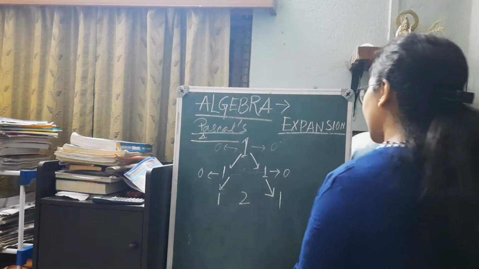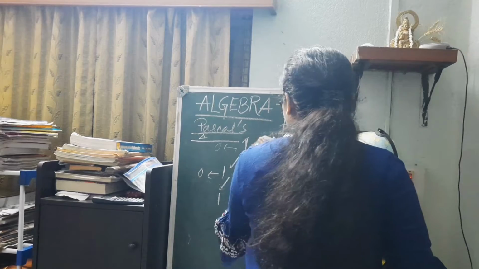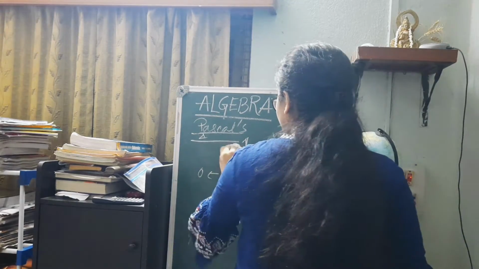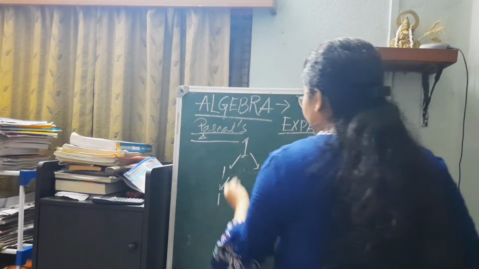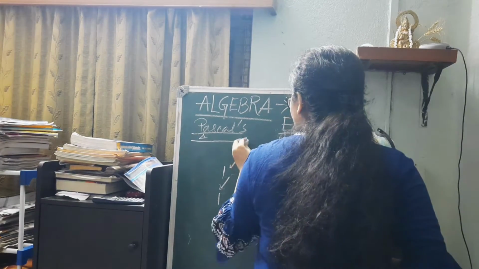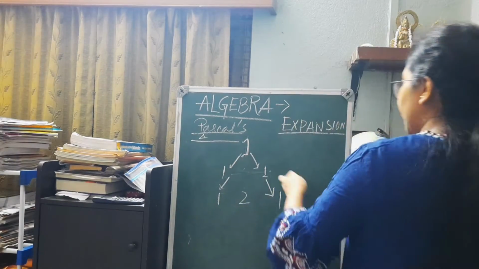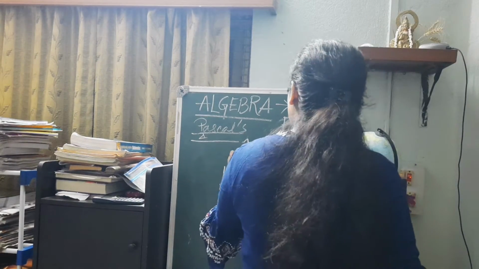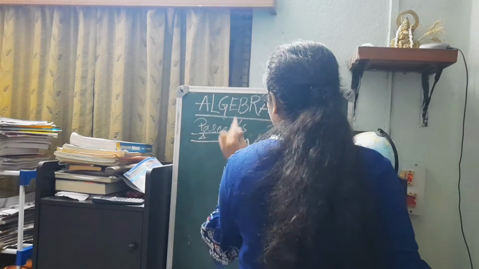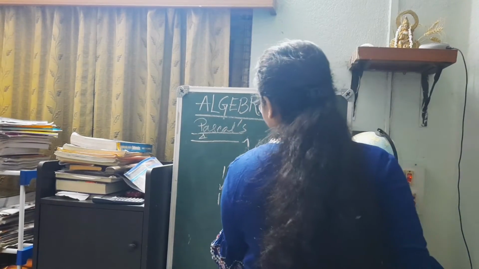So to make it more clearer, I'm just trying to rub this off. And in this part we can actually see that it starts with a 1. I'm recapping it. 1 plus 0, 1, 1 plus 0, 1. So this particular first triangle is formed. Now the second triangle needs to be formed.